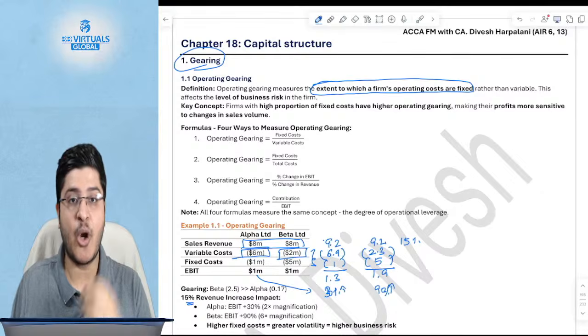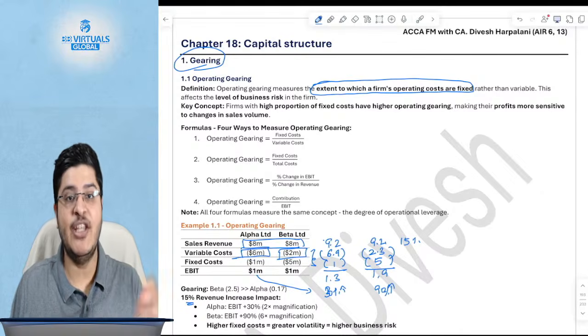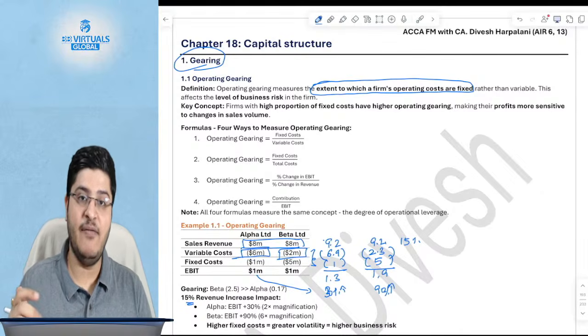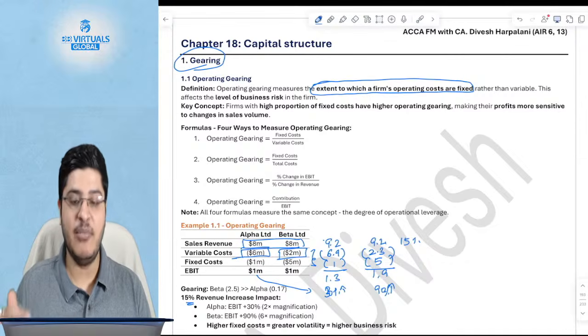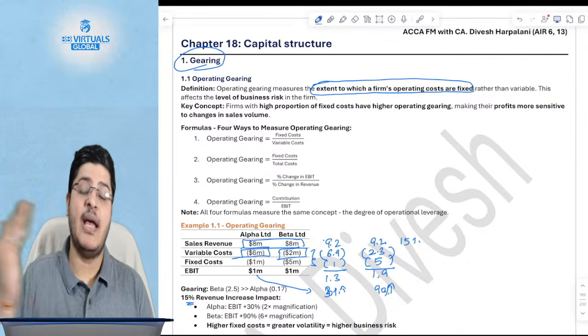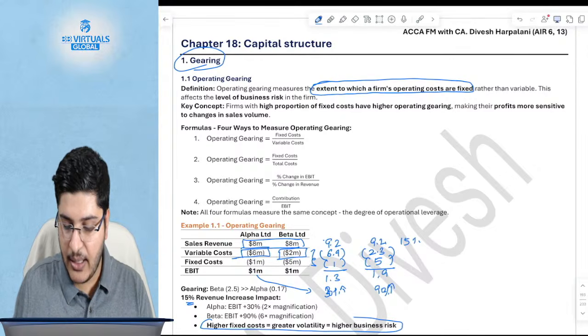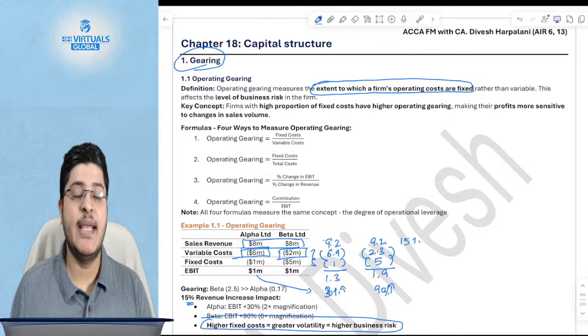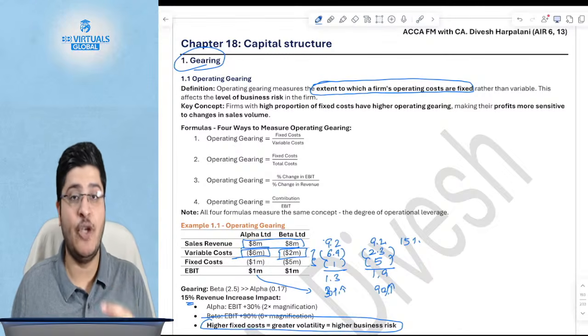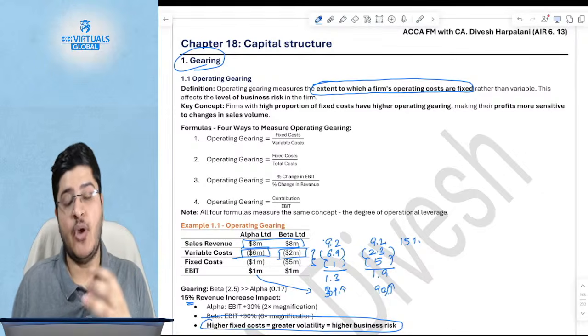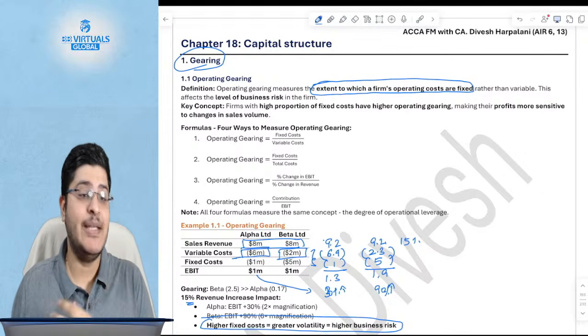If your revenues were to drop, your EBIT will vanish really fast. If you have really high fixed cost, then your EBIT will vanish very fast as well. So it's a high risk, high return journey. The higher the fixed cost, the higher is the volatility and the higher is the business risk. So this is what we mean by operating gearing, that is, the extent to which your costs are comprising of fixed costs.